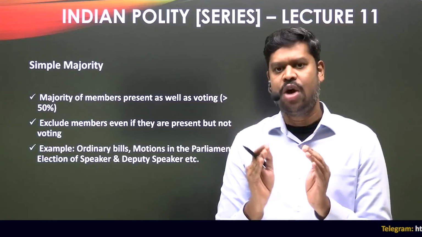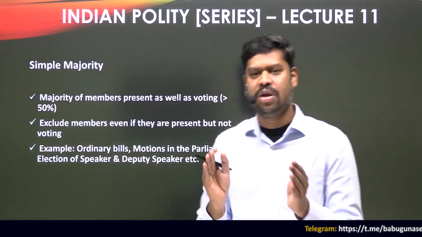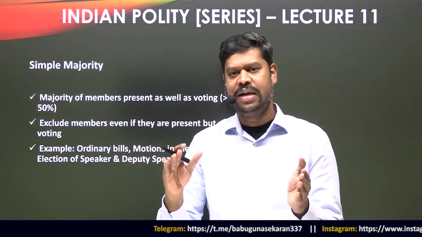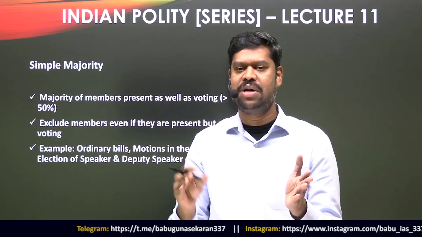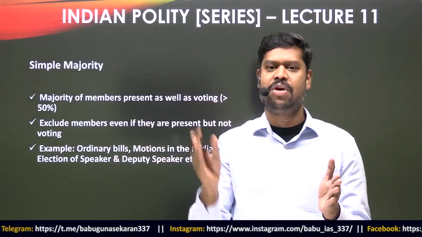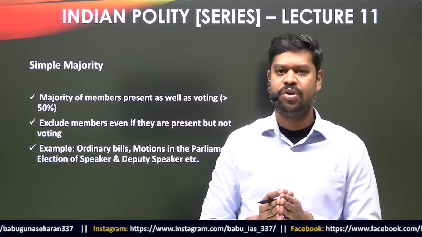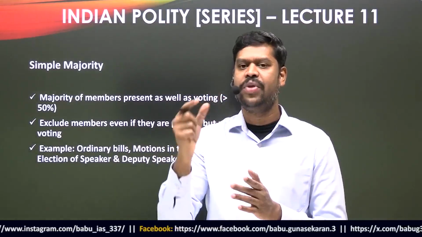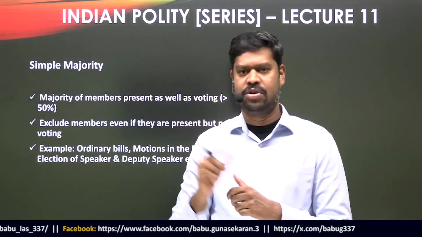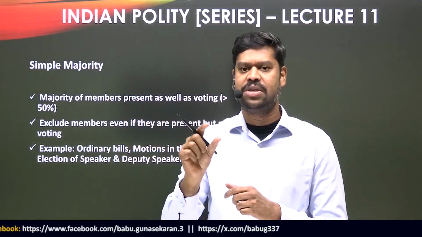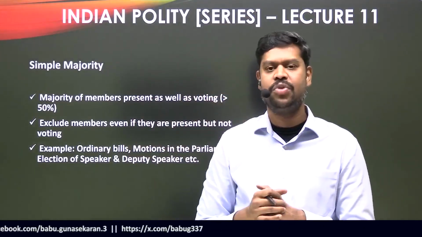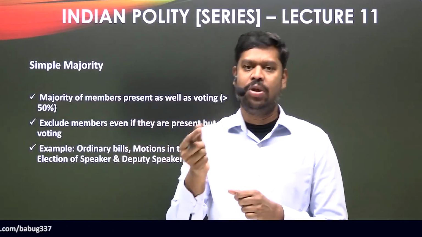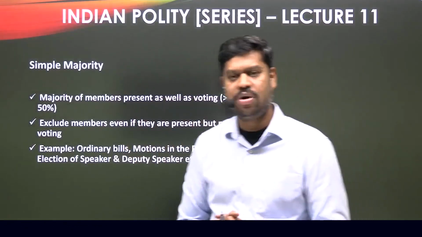So actually, how many people are participating in the voting on a given day? Although the total strength of the classroom is 100, 10 people are absent, 90 people are present, but among the 90 present, only 80 people are actually taking part in the voting process. So the present and voting is only 80, because 10 are absent, only 90 are present, but in that 90 only 80 are voting. Then you will have to calculate the majority of that. That would be what is called a simple majority.